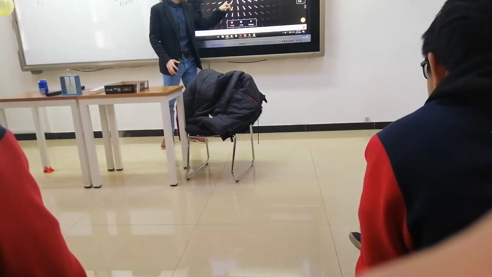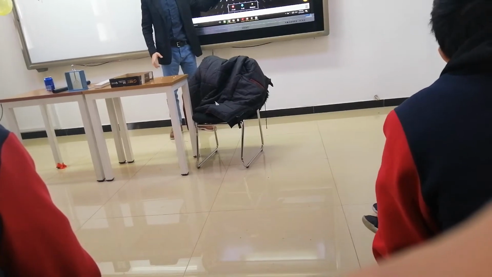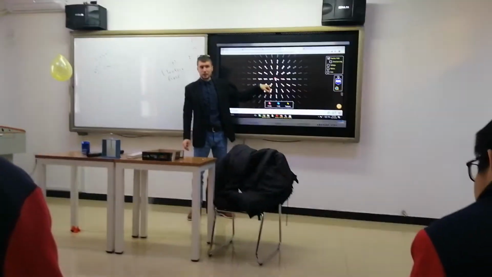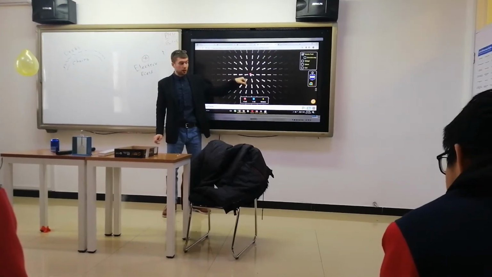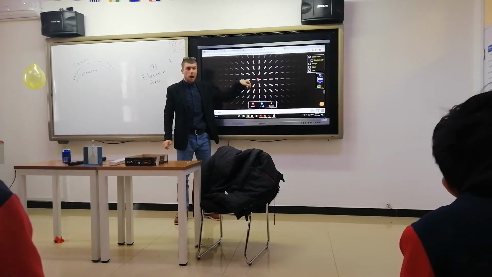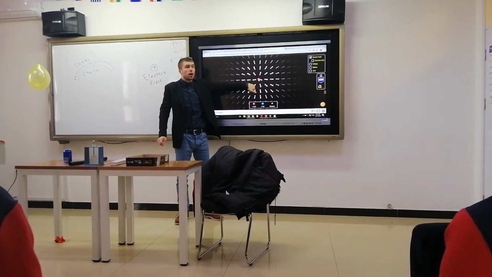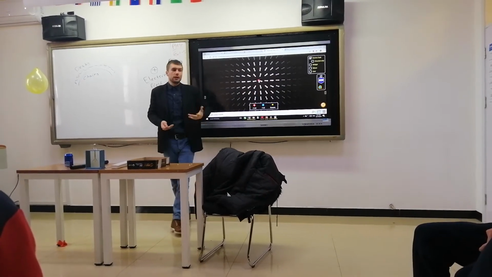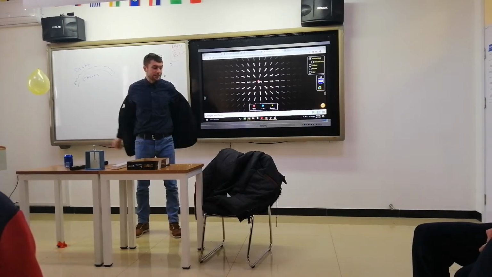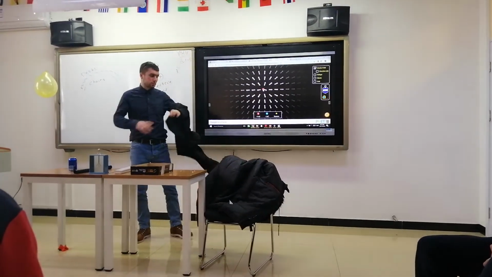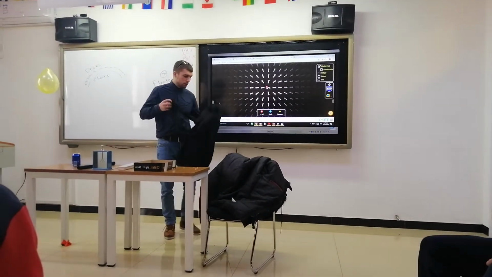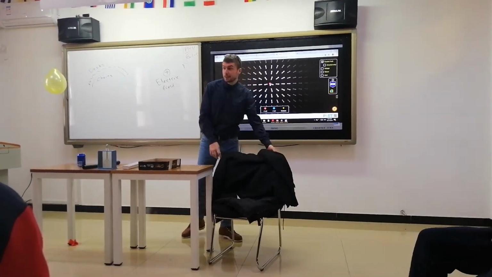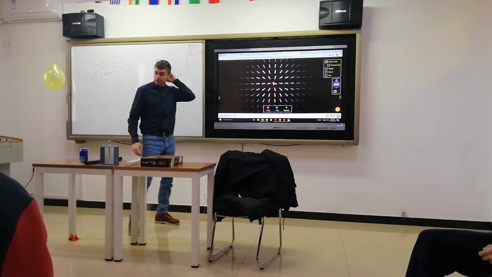And you see those arrows, they show the direction of the force on the positive charge which is in the field. So that's how scientists, how all the other people in the world agreed to define a field.